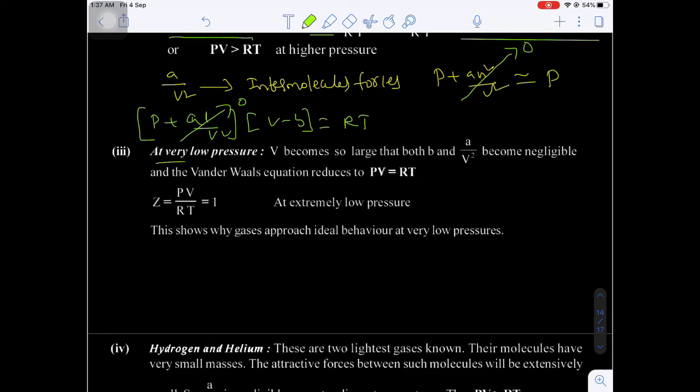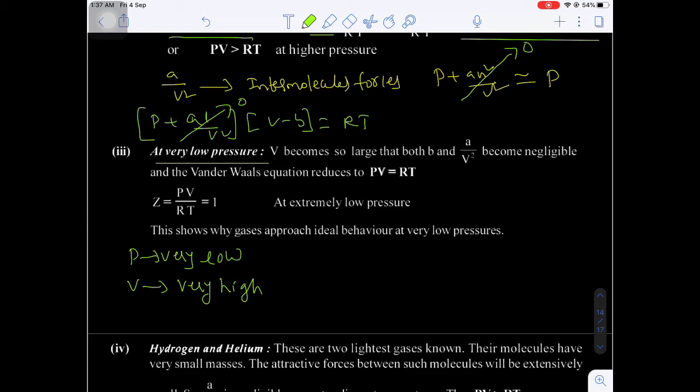Now, the third case here, at very low pressure. When the pressure is very low, so what is the volume will be very high. When the volume is very high and pressure is very low,